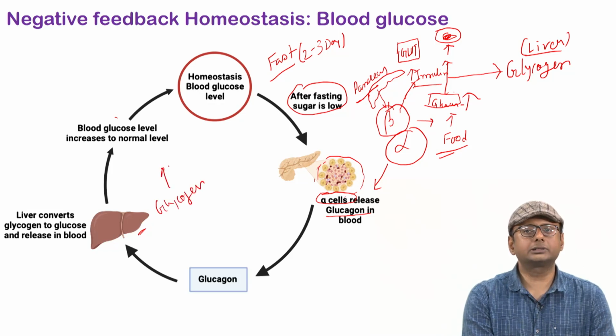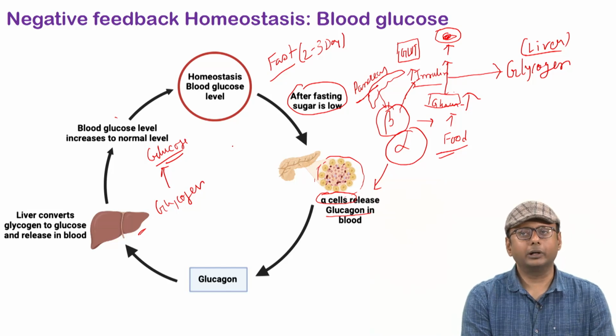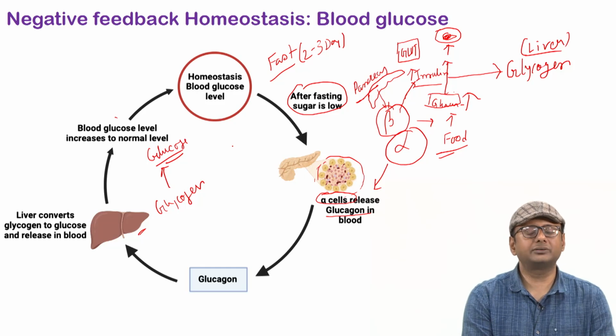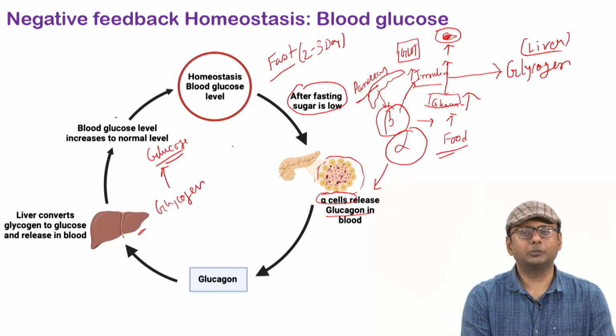Glucagon will convert this stored glycogen, which was initially stored in the liver, back to glucose, and this glucose will get circulated by the blood and maintain glucose homeostasis in our body. So hopefully you understood. Whether glucose goes high or low, insulin or glucagon can act, and it will maintain glucose homeostasis in our body.